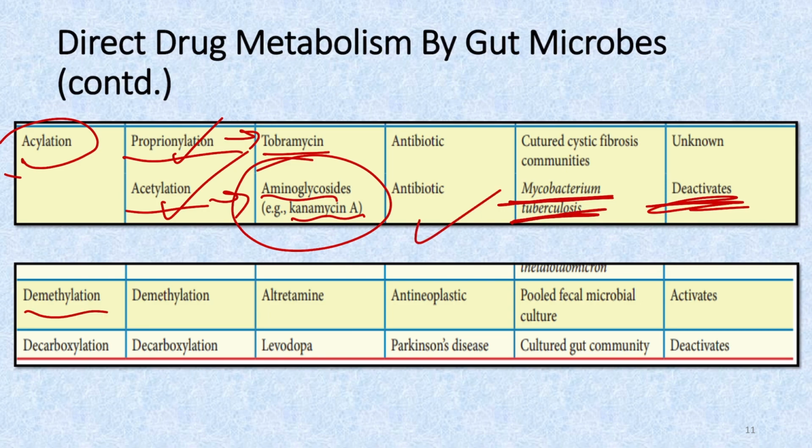Now coming to the demethylation and decarboxylation. So demethylation is seen in case of the drug altretamine, which is an anti-neoplastic drug, and decarboxylation is seen in case of levodopa, which is used in Parkinsonism. So this deactivates the levodopa.